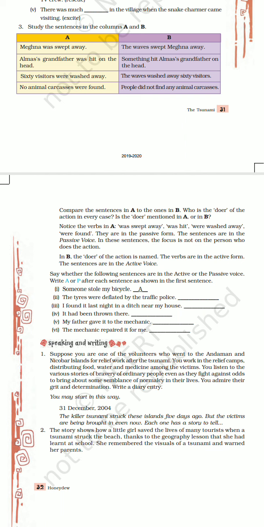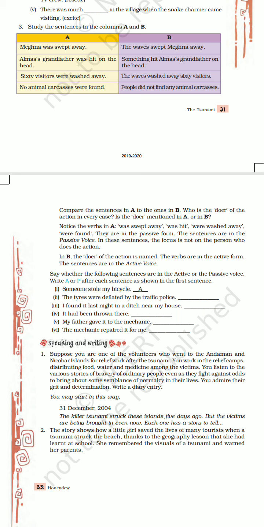So, by comparing these two sentences, we got a clear indicator. When subject is active, subject is doing some work, then our verb is in active voice. If our subject is not doing anything, he is passive, our subject is passive, then it is passive voice.